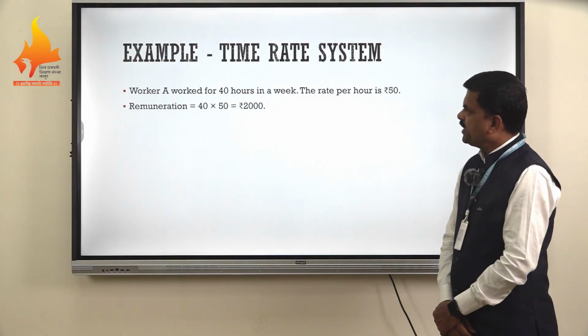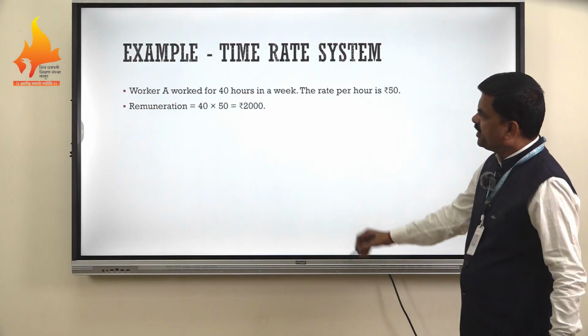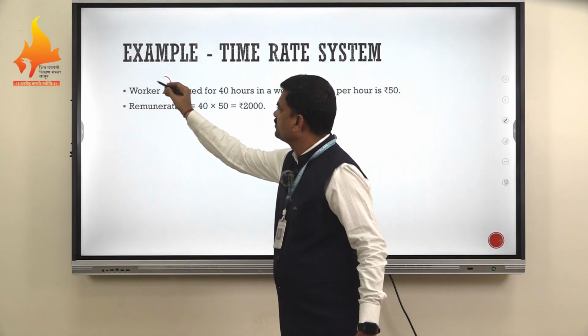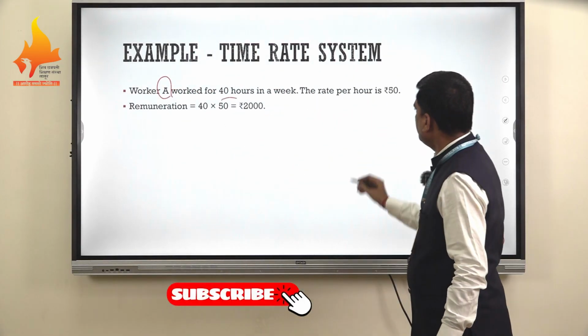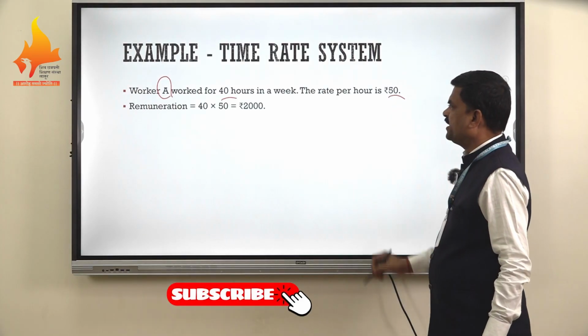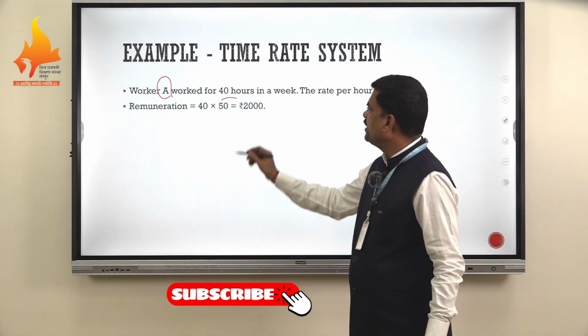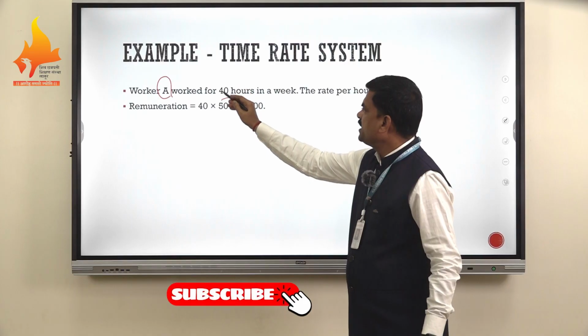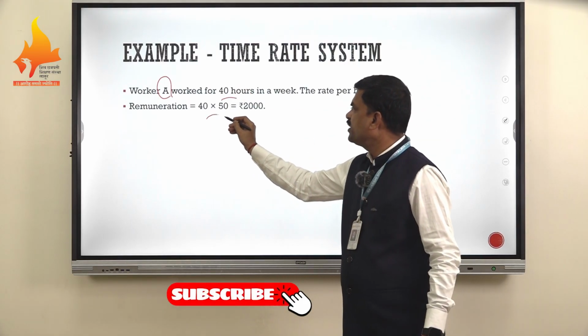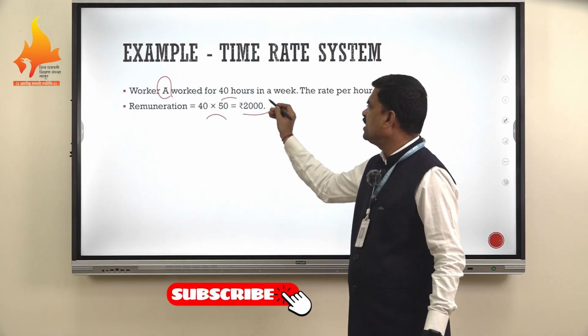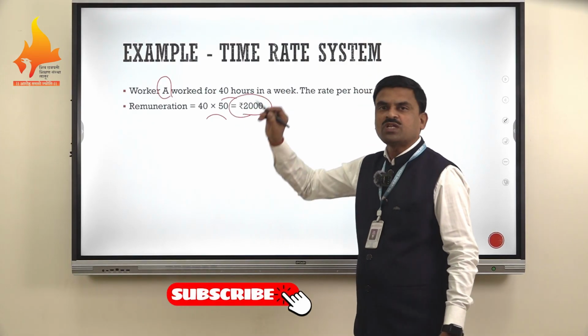A simple example of the time rate system: if worker A works for 40 hours in a week and the rate per hour is 50, then the remuneration will be hours worked, that is 40, times rate per hour, that is 50. It means 40 into 50, and the total remuneration will be rupees 2000.